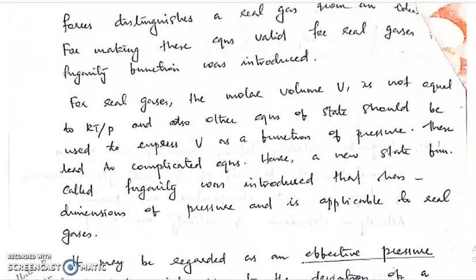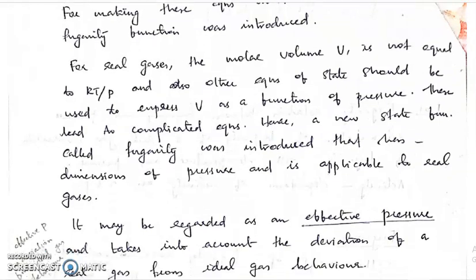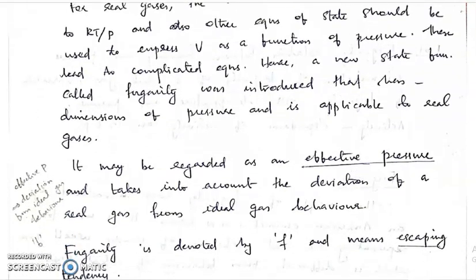If we try that, it will lead to complicated equations. Hence, a new state function called fugacity was introduced that has the dimension of pressure and is applicable to real gases.